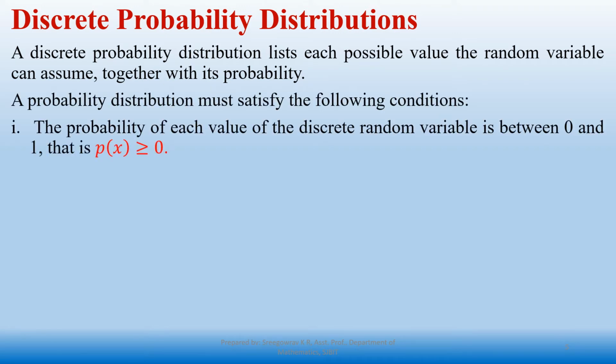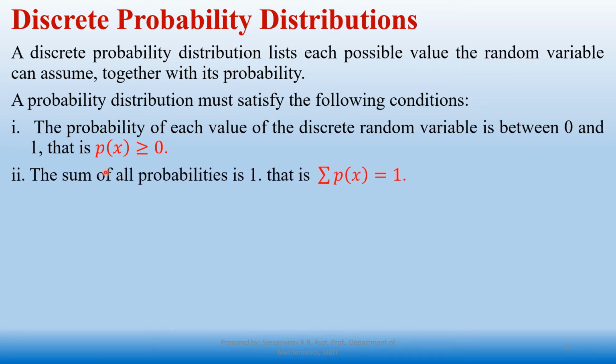The probability of each value of a discrete random variable is between 0 and 1. That is, p of x should be greater than or equal to 0. And the sum of all probabilities is 1. That is, summation of p of x is equal to 1. If these two conditions are satisfied, then I will declare it is a discrete probability distribution or simply probability distribution.